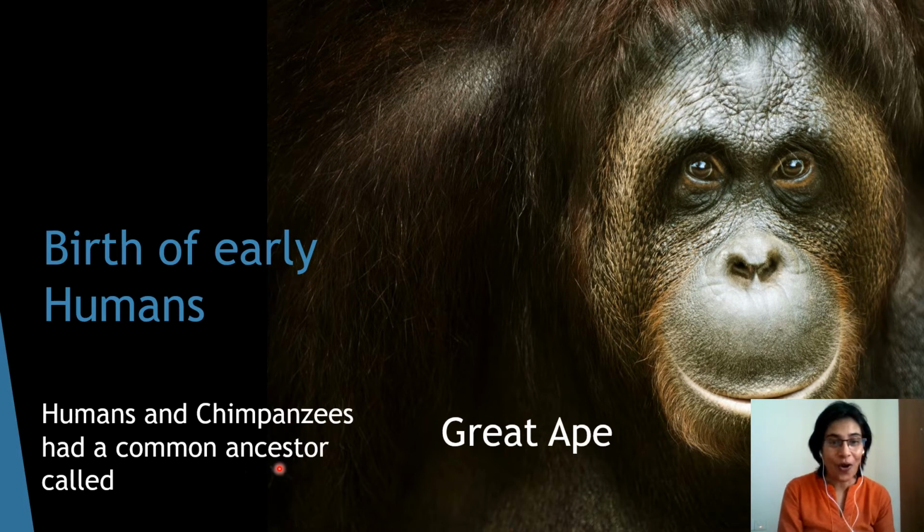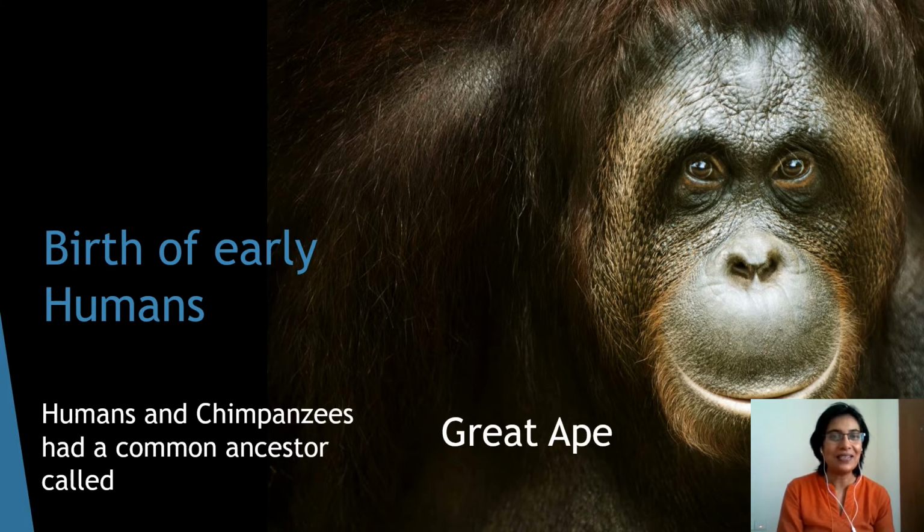We had the same grandfather, and that common ancestor is called the great ape. So we name it great ape. Who is a great ape? The humans and chimpanzees had a common ancestor called great ape. That you need to remember.